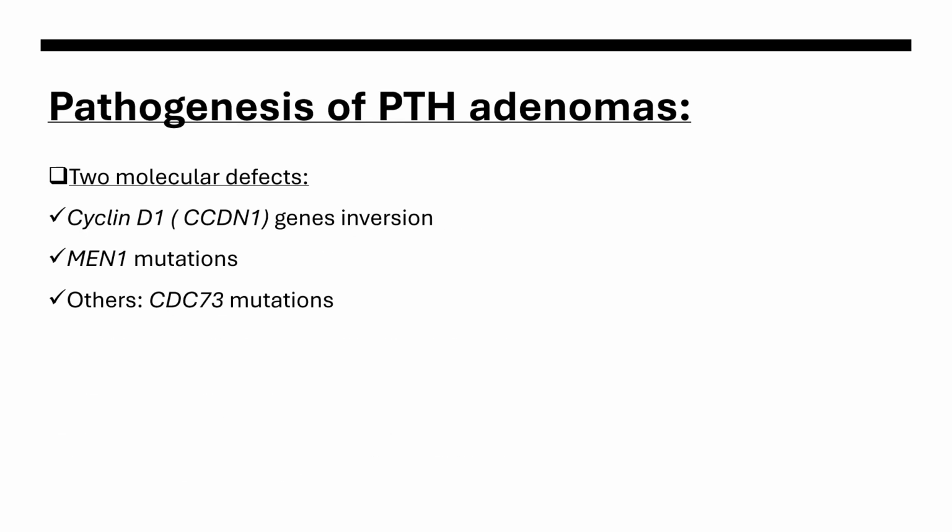So the pathogenesis includes three molecular germline mutations, molecular defects. First is cyclin D1 gene inversion, that is pericentric inversion of the cyclin D1 gene, and the MEN1 mutations that occur in association with multiple endocrine neoplasia 1, and the other is CDC73 mutation.